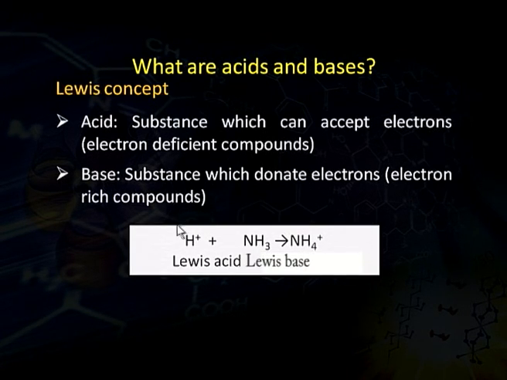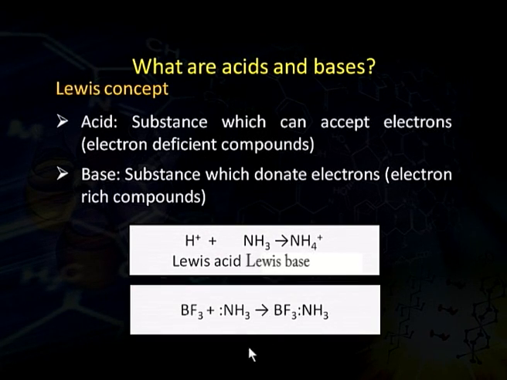As an example, we have a proton. When it reacts with ammonia, it forms the ammonium ion. A proton has no electron, that means it is an electron deficient compound. In ammonia, if we look at the structure, nitrogen contains a lone pair of electrons, so it is an electron rich compound. In this case, ammonia donates its electron pair to the proton and hence the ammonium ion is formed. So, we can say that the proton is a Lewis acid while ammonia is a Lewis base.